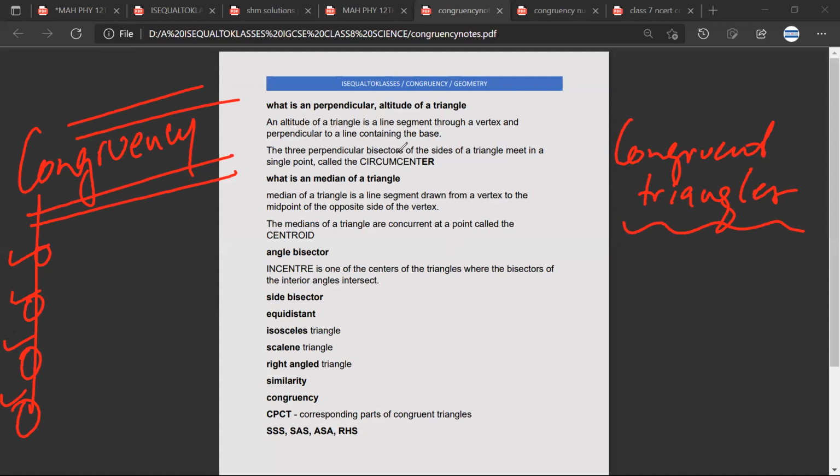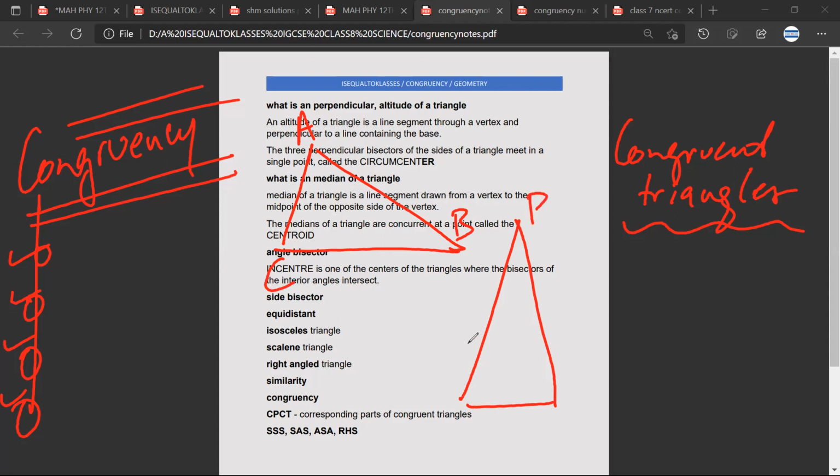So, for example, let us assume you have a triangle like this, and you have a triangle like this. This is a triangle ABC. This is a triangle PQR. Can you see the screen clearly, Mr. Sarthak? Yes, sir.